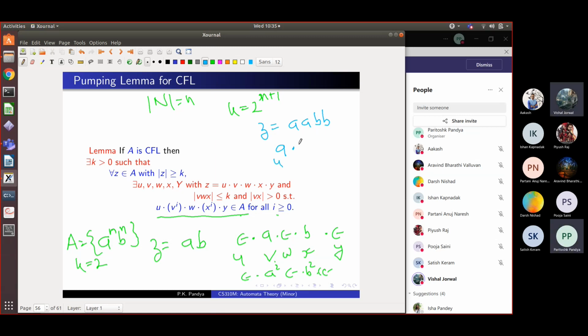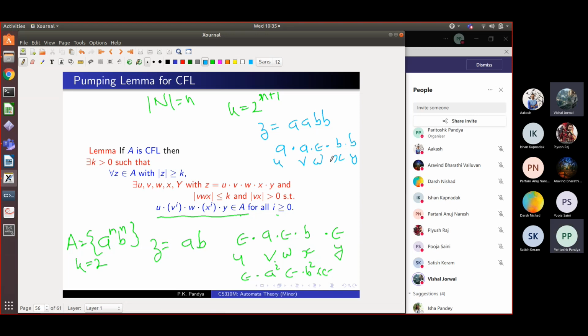Next we can take v. So v I can take as A again. Then we will take epsilon. Then w as epsilon, x as B, and y as B.